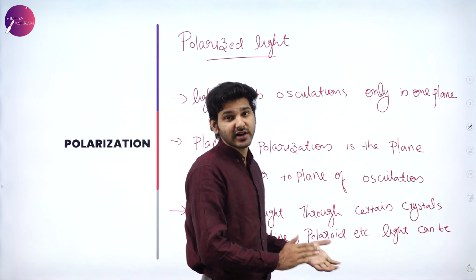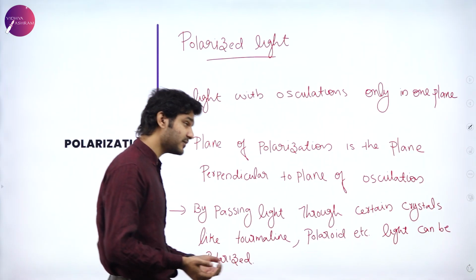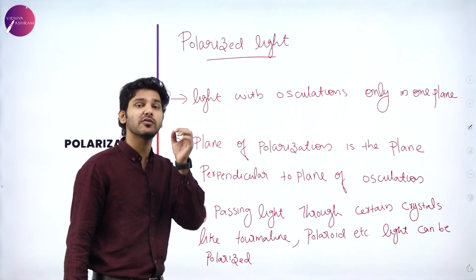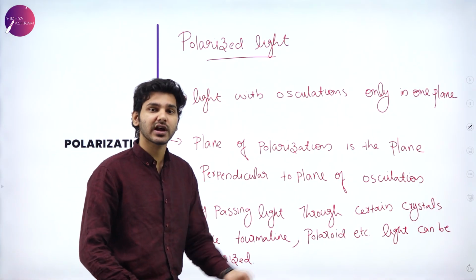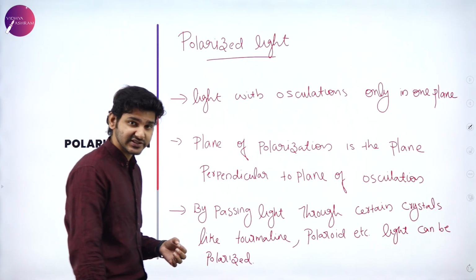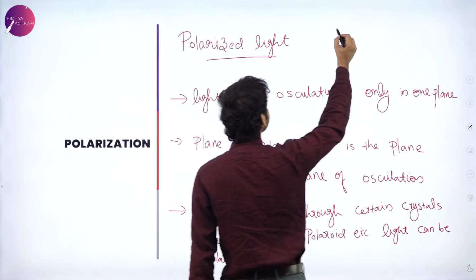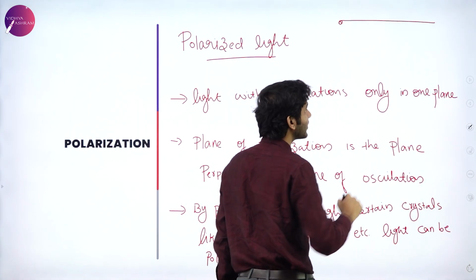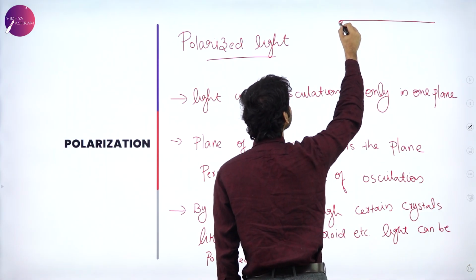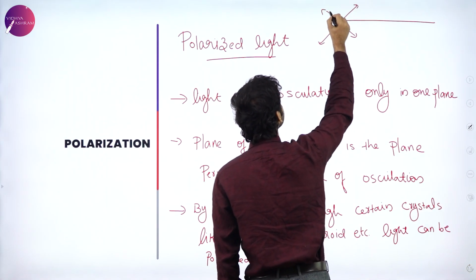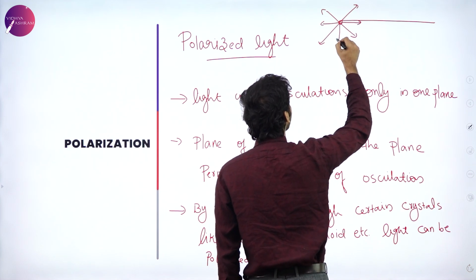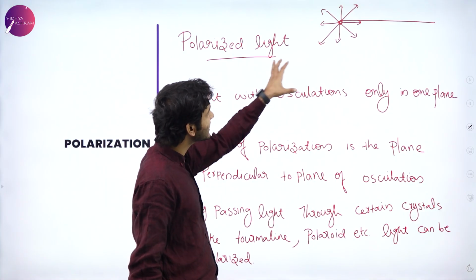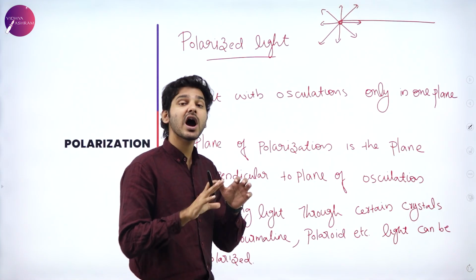So again, what is polarized light? With a simple definition, when light with electric field oscillations only in one plane, then we can call it polarized light. It can be represented like this: if this is unpolarized light, and this is the direction of propagation, the electric field vibrations will be in all possible planes. If the electric field is vibrating in all possible planes, then this is the vector representation of unpolarized light.